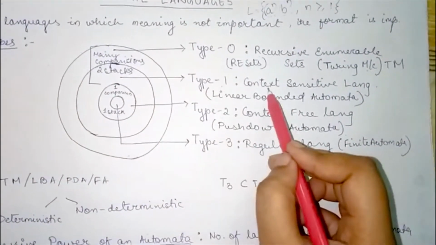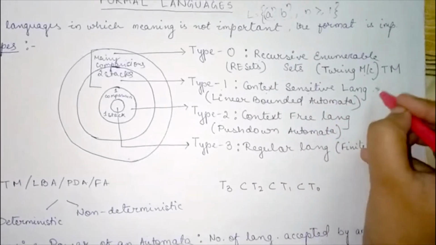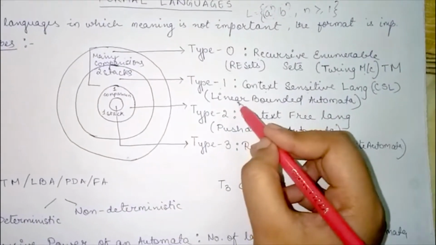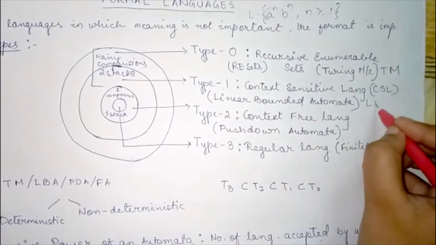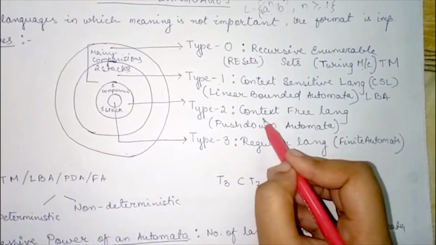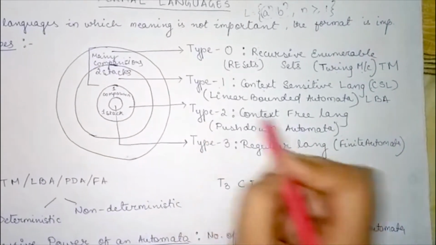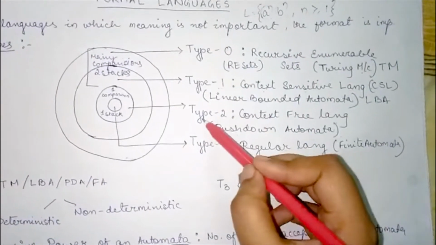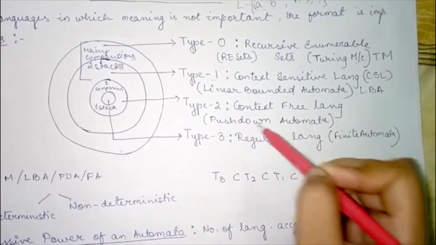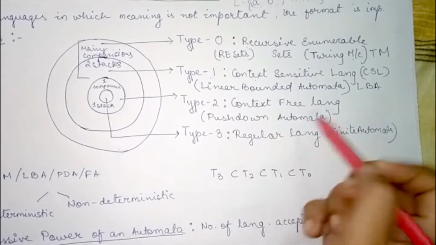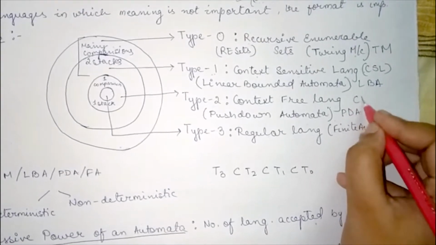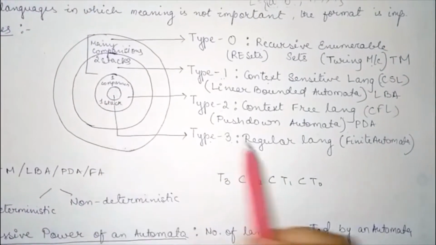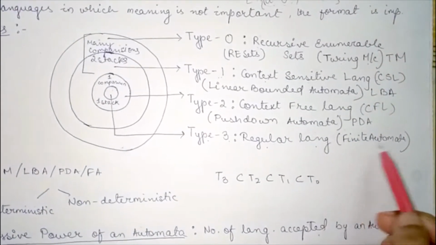Type 1 means context sensitive language or CSL. The recognizing device for CSL is LBA or linear bounded automata. Then context free language is the type 2 language. Type 1 is under type 0, and then type 2 is context free language. The recognizing device is pushdown automata or PDA, and this is CFL. And type 3, the smallest, is the regular language or finite automata.